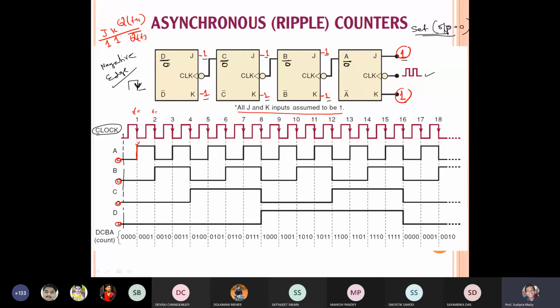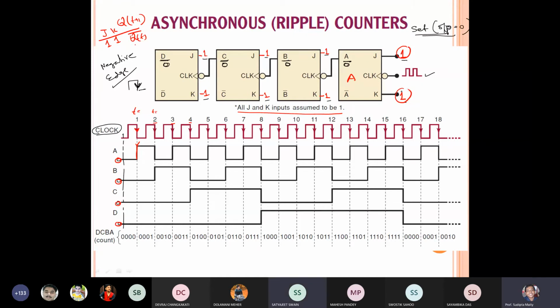Now consider t equal to 1 second, t equal to 1, t equal to 2, t equal to 3, t equal to 4 second. It is edge triggered. As it is negative edge triggered, it will give the output, otherwise not. So when it is at t equal to 1, what will happen? This A flip flop will encounter two inputs, both 1 1, JK both 1 1. So what will be the output?